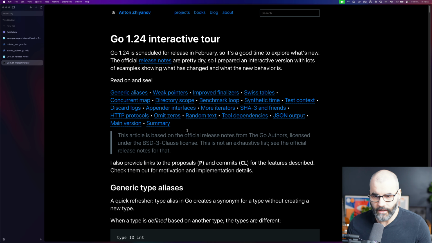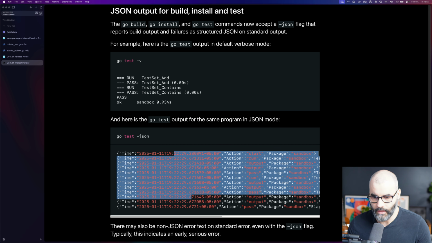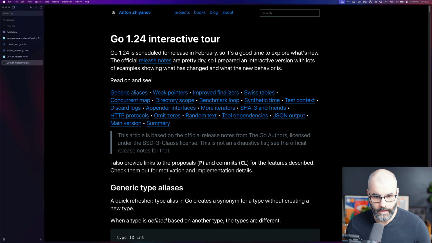Yeah, so these are the three main features that were really highlighted to me. There are a lot more things happening here. For example, there's this JSON output for your tests. Now if you run go test -json, you see the output as JSON formatted. You can probably create some tools that parse these and give you some nice visuals. And yeah, a lot of other different improvements.